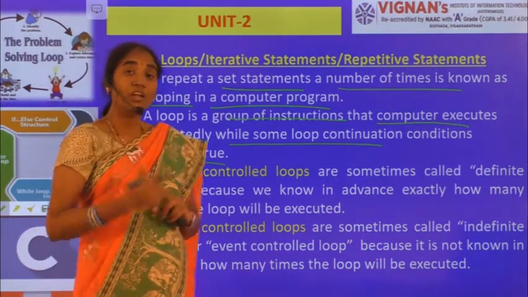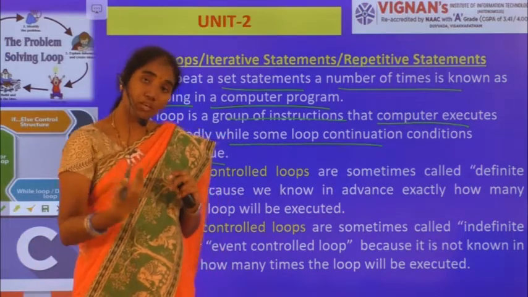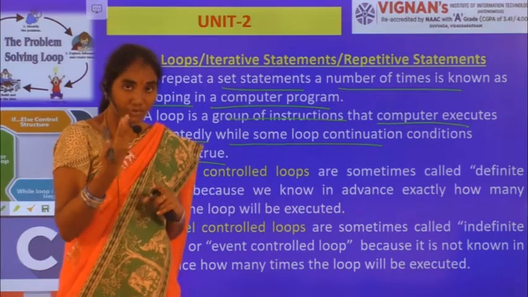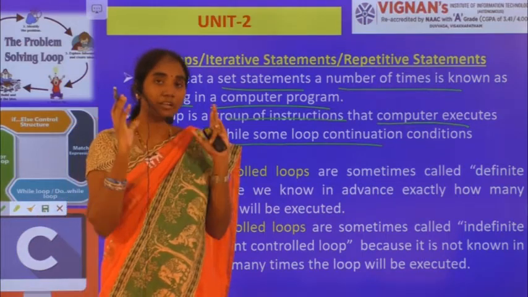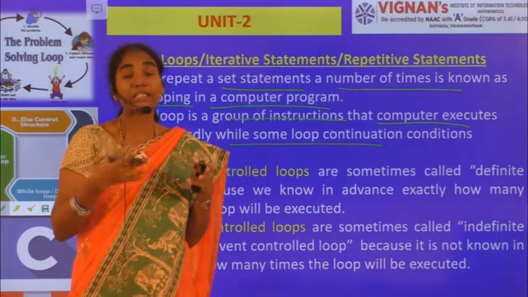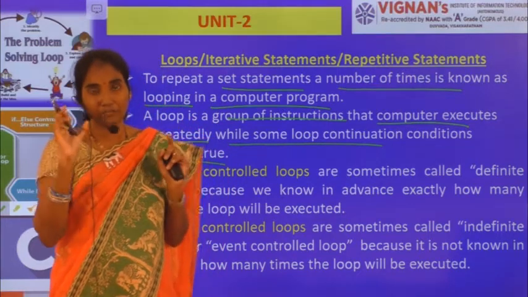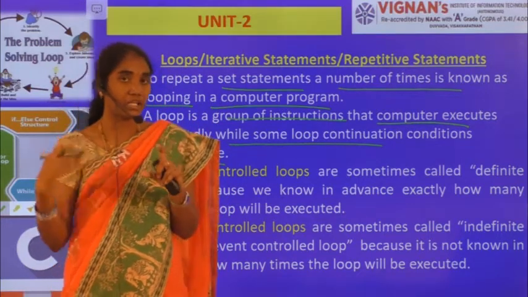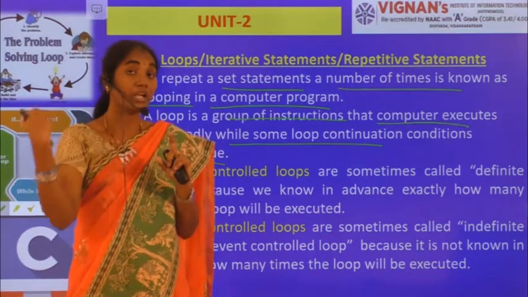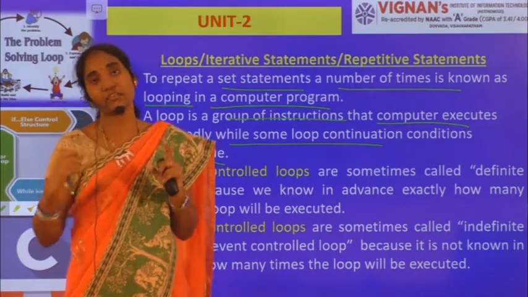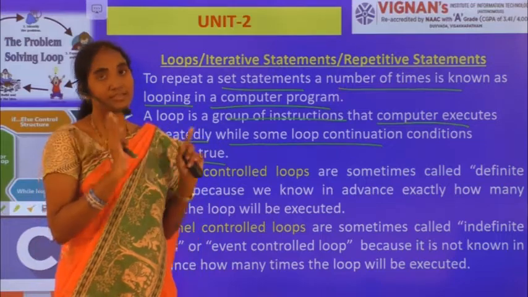So the loop will repeat the set of statements until the particular condition which I had given is false. If the condition is true, then it will repeat. If the condition evaluates to false, then it will not repeat. That is the sense, right?